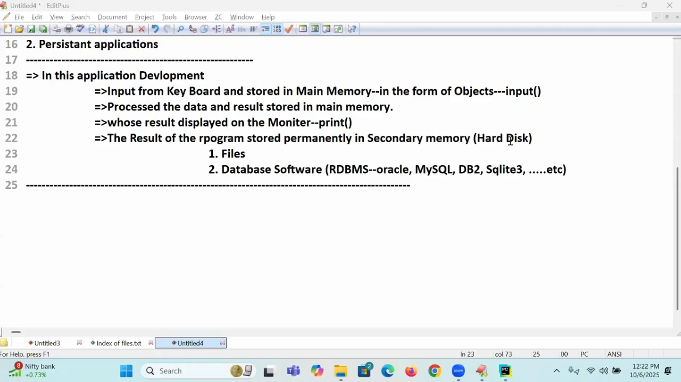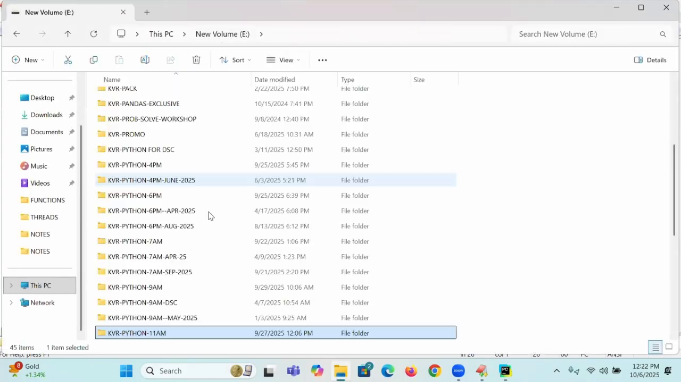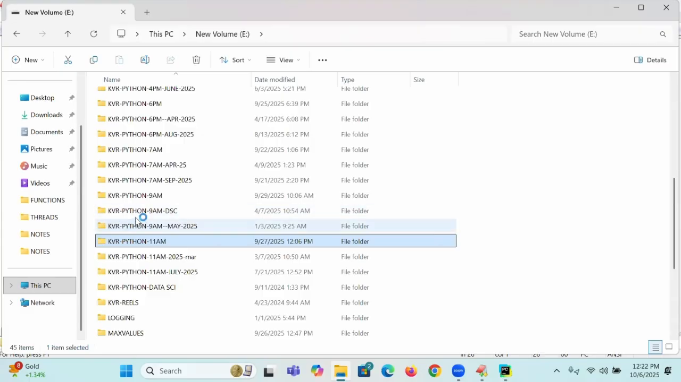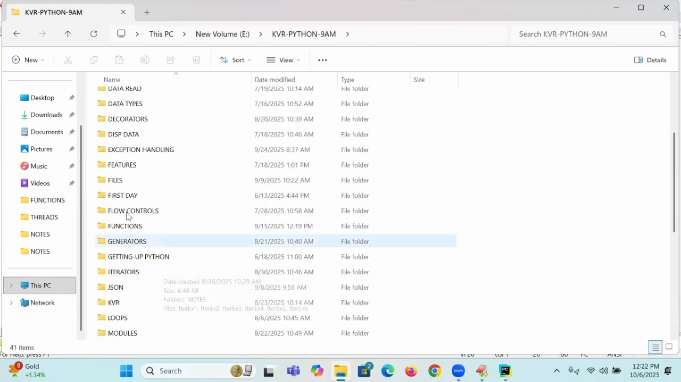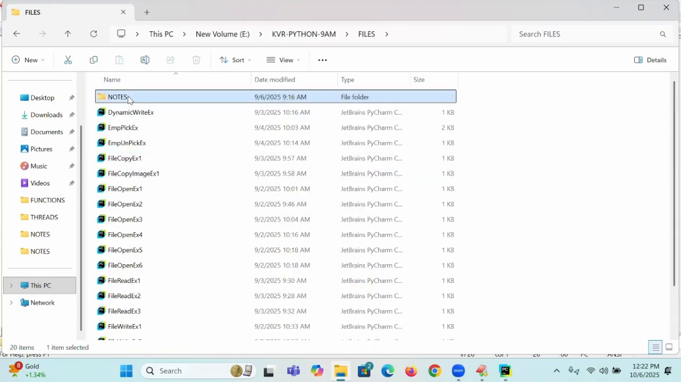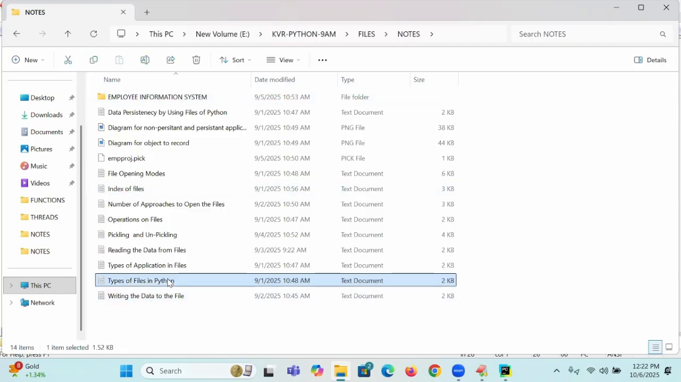So now I will move to the further. Now let us go to that place. Now I will show a small example for you. Try to take care. Now I will go to this place and files. One small concept I will show you. Types of applications, I will say.